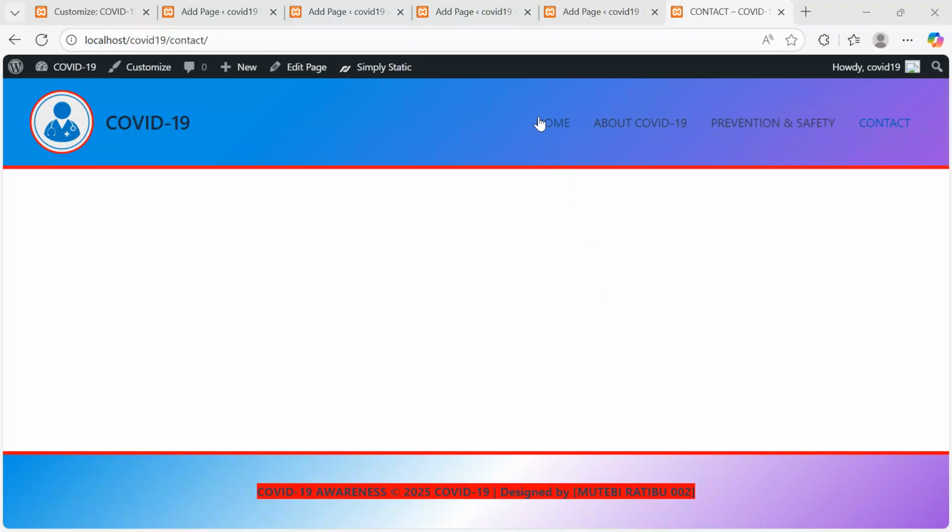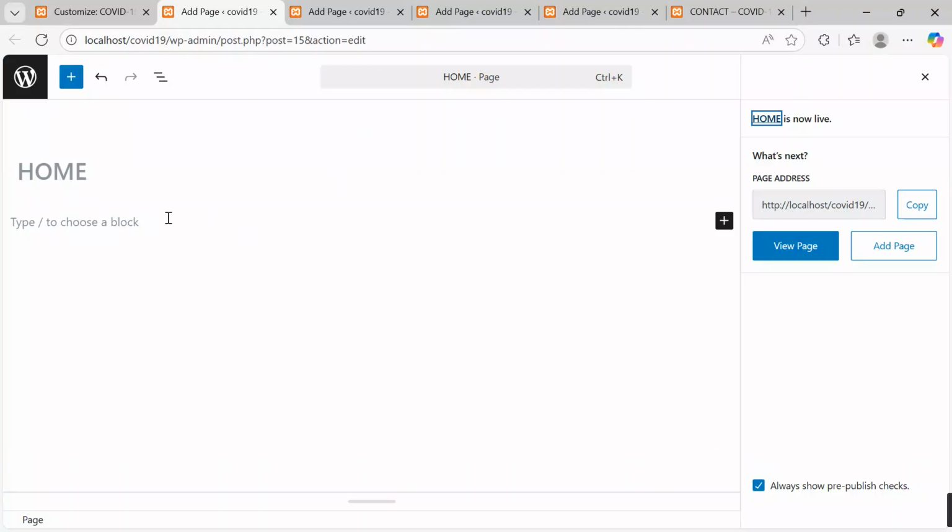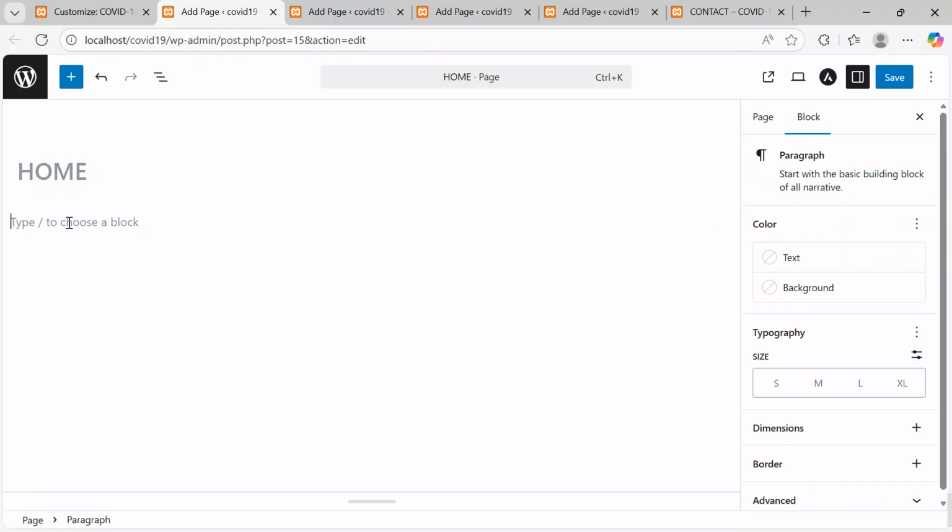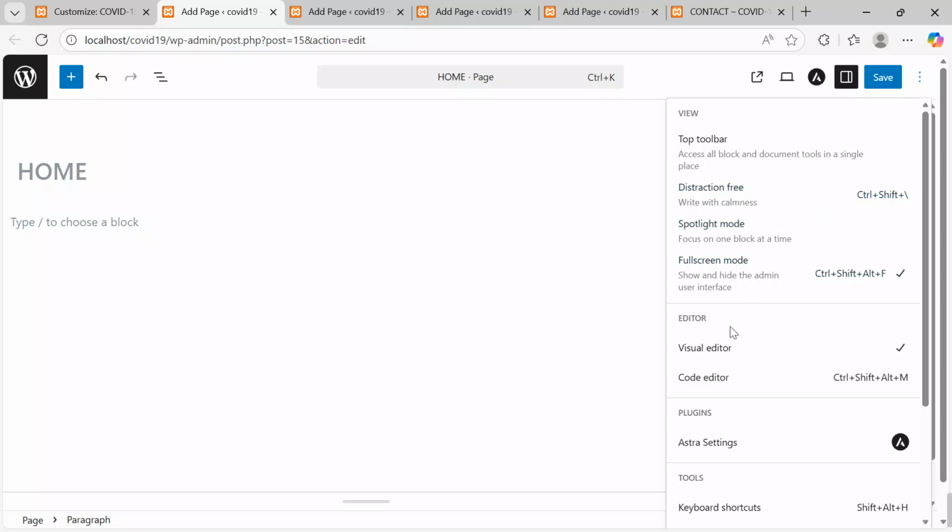Now to put content, I'm going to start with the home page, which is over here. This is the home page that I want to work on. I'm going to start with this one. First, I'm going to insert a marquee. I'll come over here under the marquee, put the cursor where you want to put the marquee, come to these 3 dots under options, and then access the code editor.